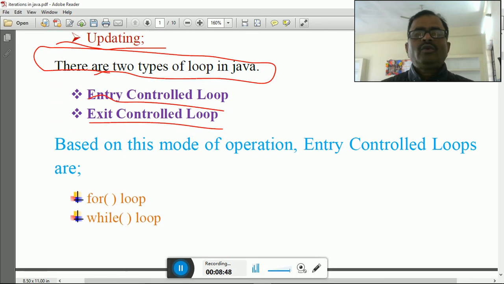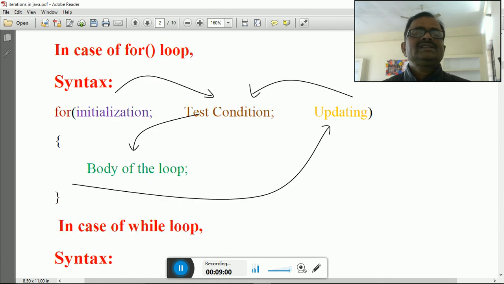Based on this mode of operation, the entry controlled loops are the for loop and the while loop. There are two statements which are known as entry controlled loops. Number one is the for loop, number two is the while loop. In case of the for loop, how does it work? Here for is the statement. It has three expressions: initialization, test condition and updating, meaning updation. Suppose you are writing x equal to 1, that is the initial value of x. Here if you are writing x less than 5, this is the test condition. Before entering the loop body, it will check the condition.